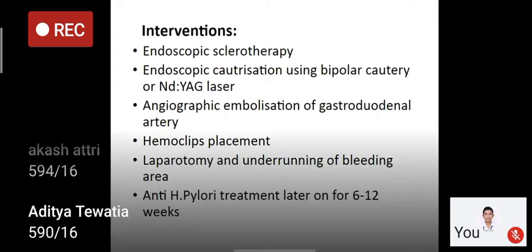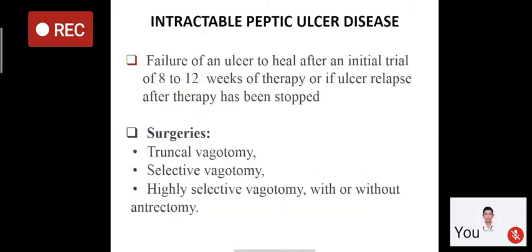And we can, if all these measures don't work, go for laparotomy, and underrunning of the bleeding area can be done, and later on H. pylori treatment for 6 to 12 weeks can be given and should be given.